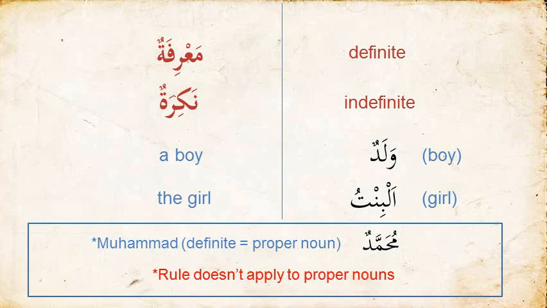So the rules learned today do not apply to proper nouns. In other words, all words that begin with al and have no tanween are definite, and all words that have no al at the beginning and end with tanween are indefinite, except for proper nouns.